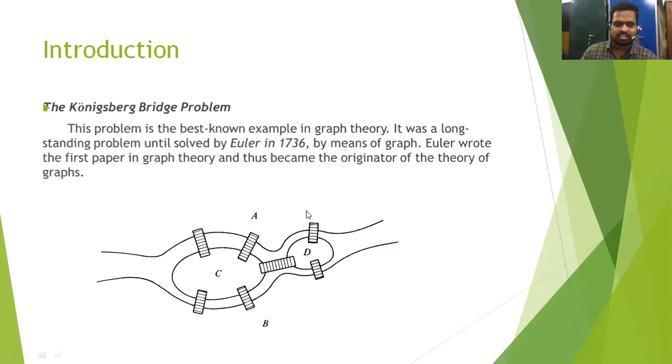And another condition: they never use an already used bridge for walking. Once he walks a bridge, he never uses that bridge again, which is the problem. It was a long standing unsolved problem. Euler found the solution to that problem by means of graphs. Then he published a paper in 1736 for solving the Konigsberg bridge problem. It has become a new area of mathematics called graph theory.